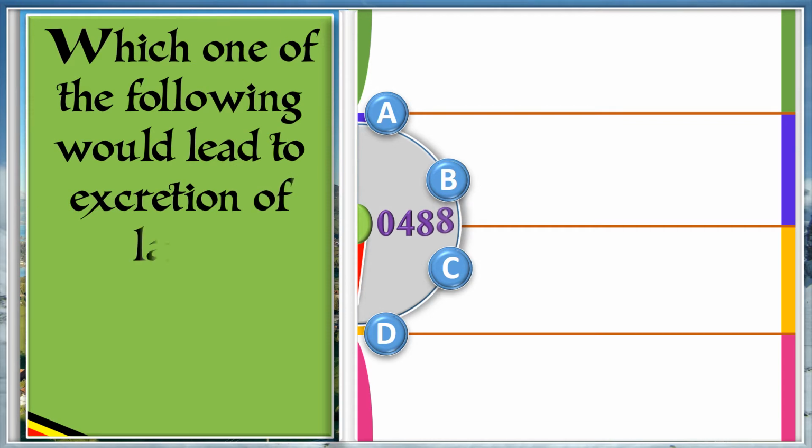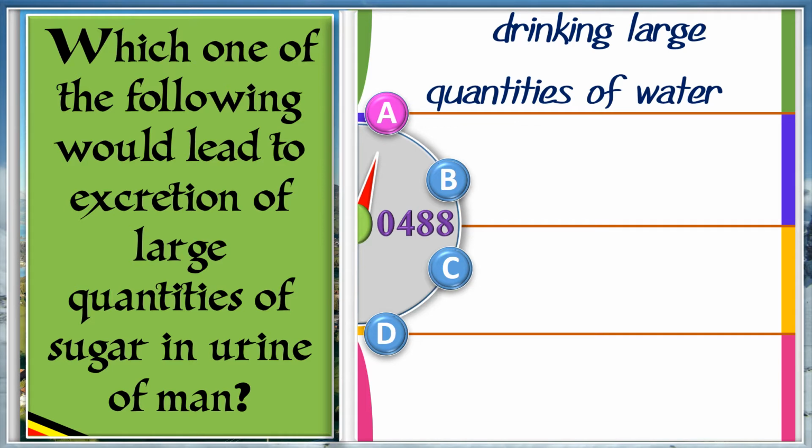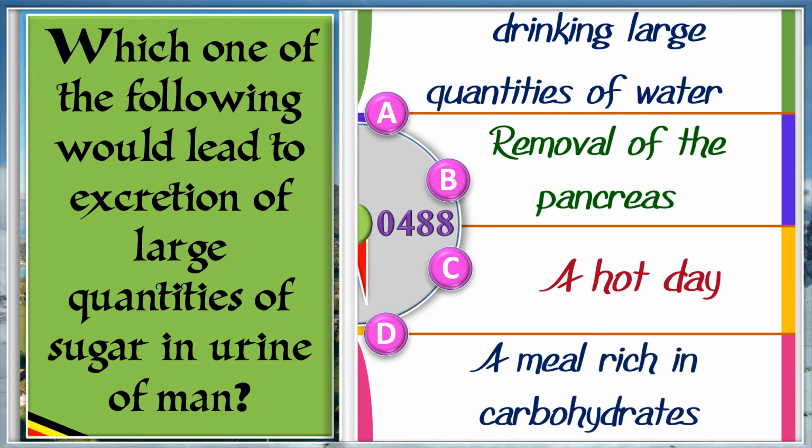Which one of the following would lead to excretion of large quantity of sugar in urine of man? A. Drinking large quantities of water. B. Removal of the pancreas. C. A hot day. D. A meal rich in carbohydrates. And the answer is B. Removal of pancreas.